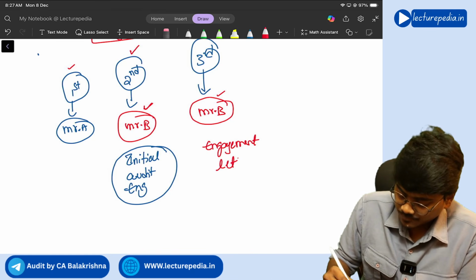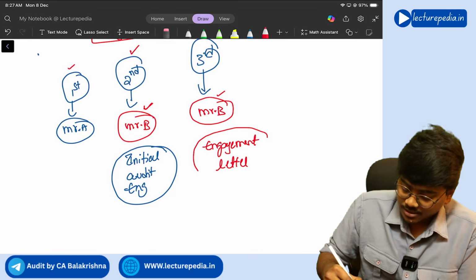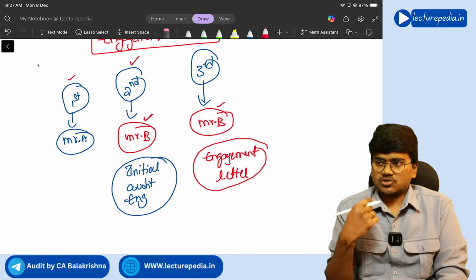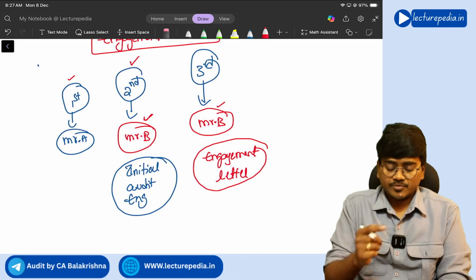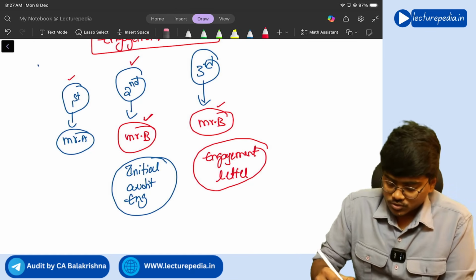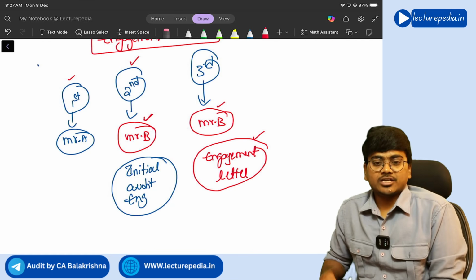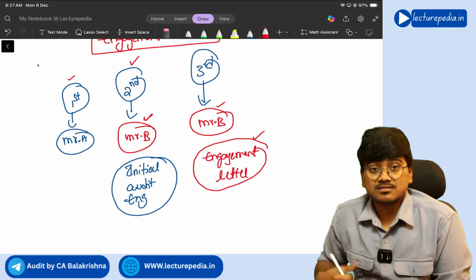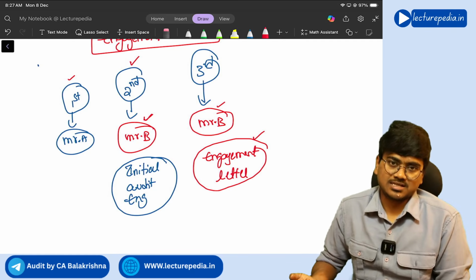Engagement letter, will it be given by Mr. B again? Because in the initial audit engagement in the previous year, he has already given the engagement letter. Whether in the recurring audit also, will he give the engagement letter? Tell me. The answer is it depends on certain circumstances.